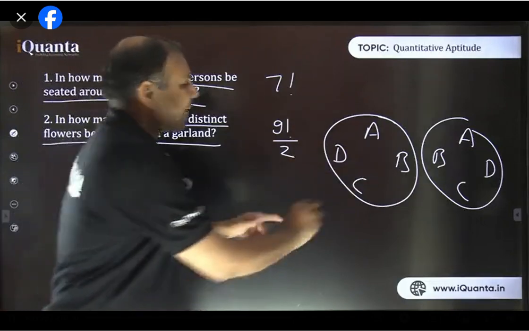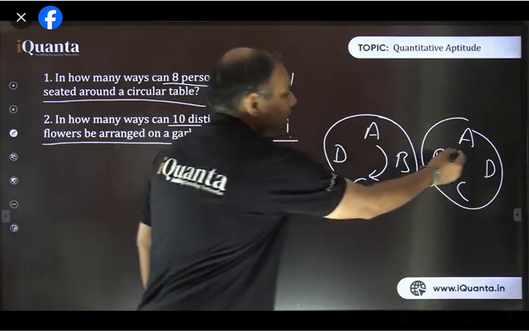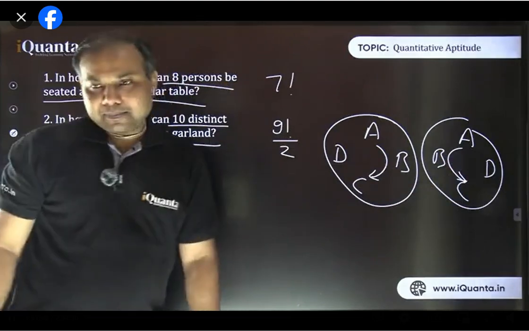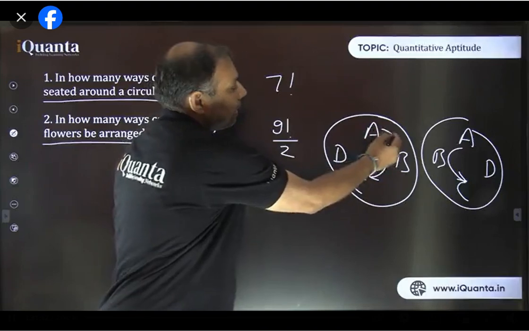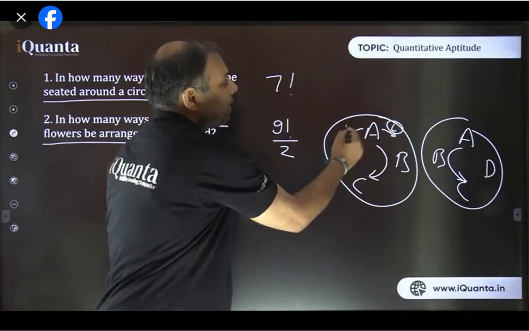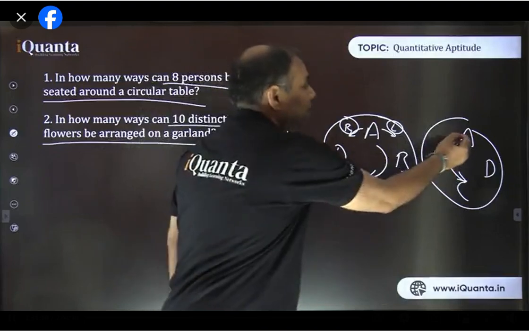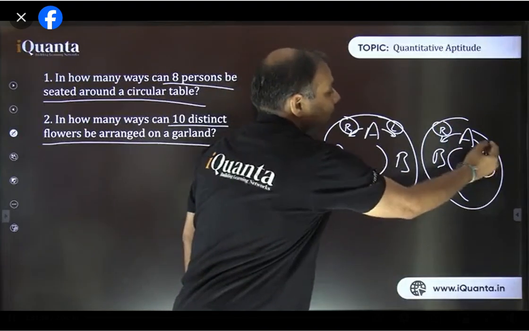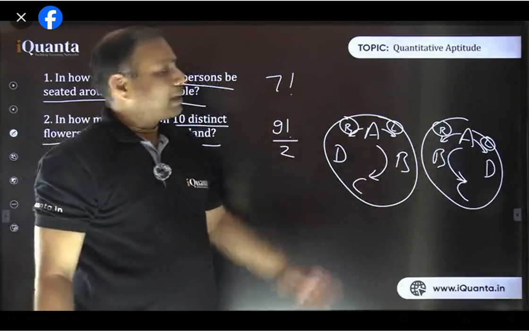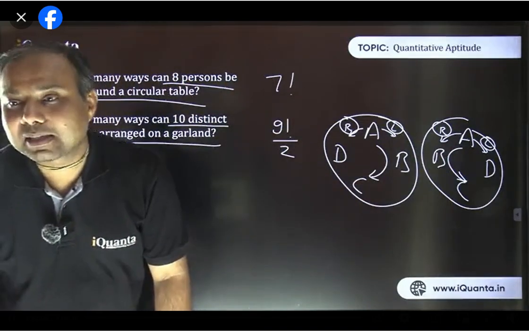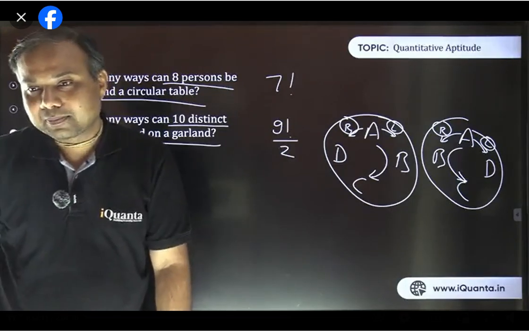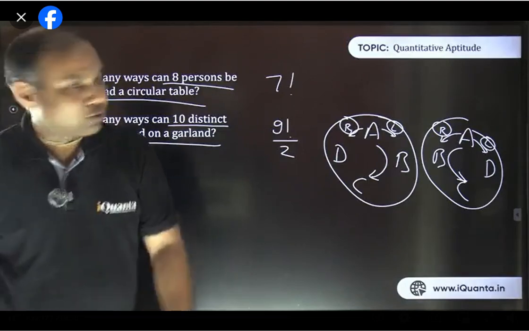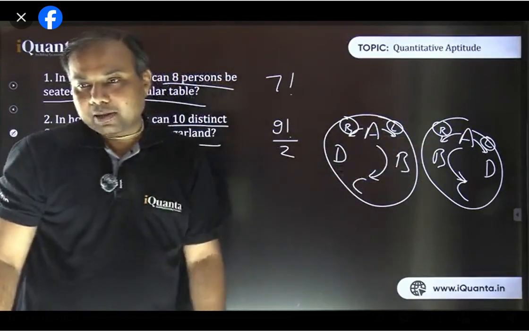Don't you see this is clockwise? A, B, C, D are sitting clockwise here, and here A, B, C, D are sitting anti-clockwise. How is it the same? Here, if A is looking at the center, then B is on A's left, and here D is on A's right. But in this case, B is on A's right, and D is on the left. Although neighbors are the same, the directions are changed, no? So they are different ways. Yes, they are mirror images, you can say. So are mirror images same or different? They are different. They are not the same. Okay? So there are 4 persons here. So that is a different arrangement.